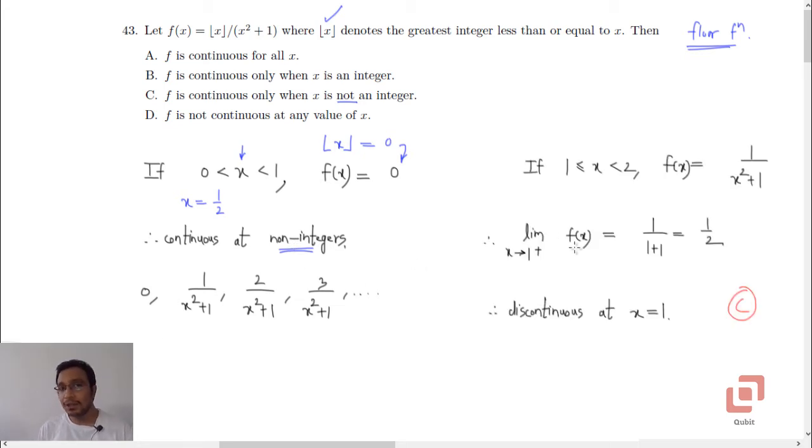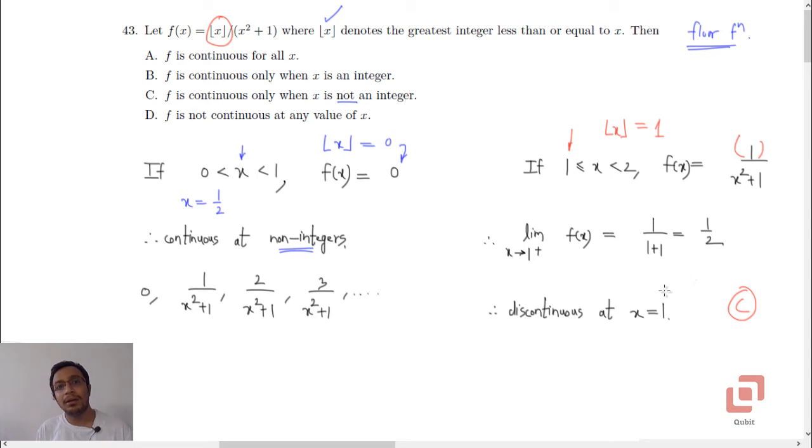Now we check for continuity at any convenient choice of an integer, and what I have done is I have taken the integer to be 1. So let the values of x be between 1 and 2. For these values, what is the definition of the function? Because x is less than 2 but greater than or equal to 1, box x will be equal to 1, and therefore the definition of the function will be 1 upon x squared plus 1. Now let us check if this function is continuous at x equal to 1. Clearly f of 1 is equal to 1 upon 2.